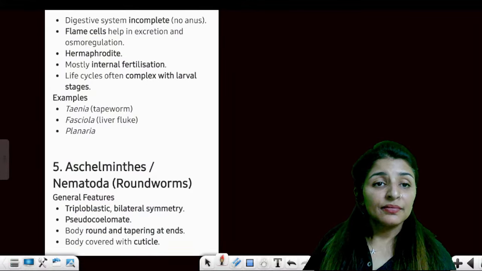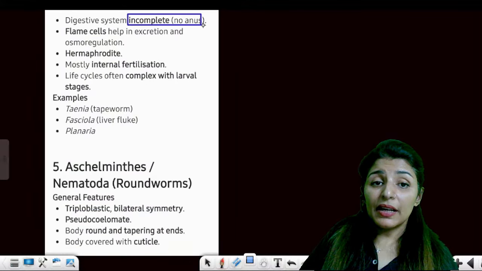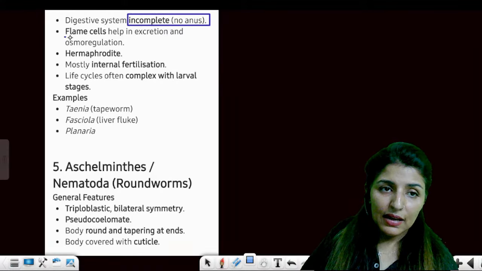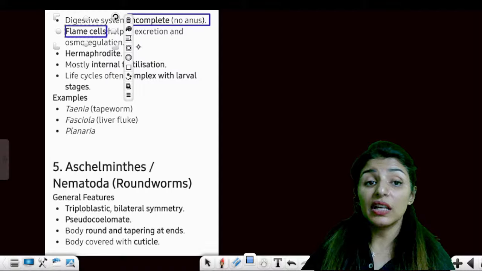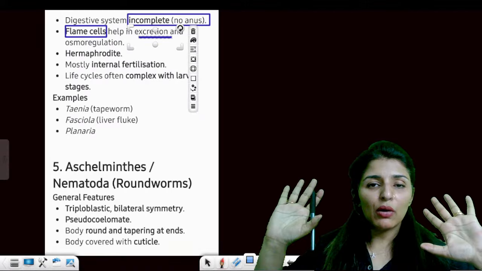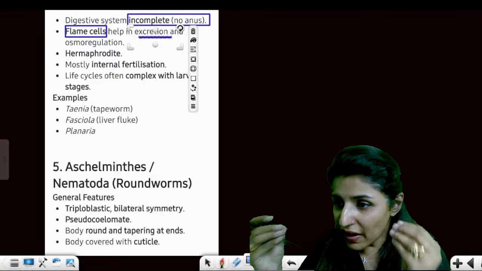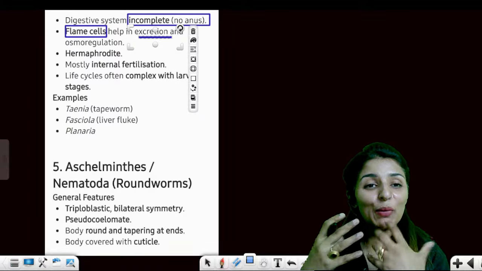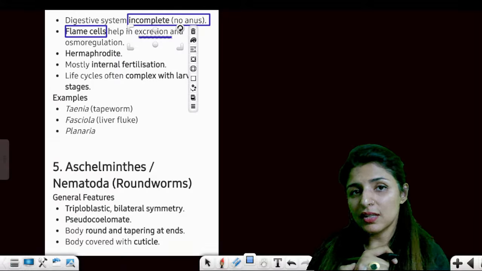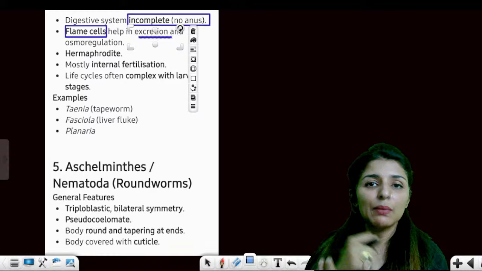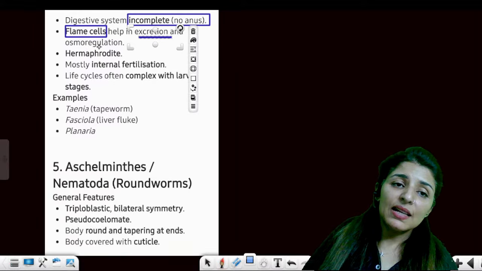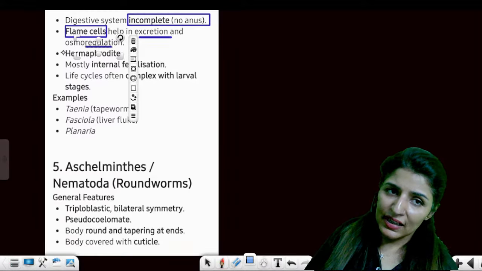Okay. Now, the digestive system is incomplete, so there is no anus, a single opening which functions as both mouth and anus. Flame cells, another unique feature. These flame cells are only found in Platyhelminthes. So the moment you hear flame cells, the fire that should burn inside you is: we are talking about Platyhelminthes. Flame cell is one such word which quickly brings the memory of Platyhelminthes. Are these points clear? These are meant for osmoregulation and excretion.